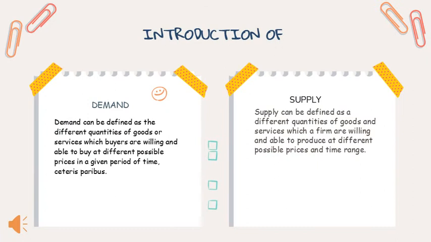What is demand? Demand can be defined as the different quantities of goods and services which buyers are willing and able to buy at different possible prices in a given period of time, ceteris paribus. How about supply? Supply can be defined as the different quantities of goods and services which a firm is willing and able to produce at different possible prices and time range.